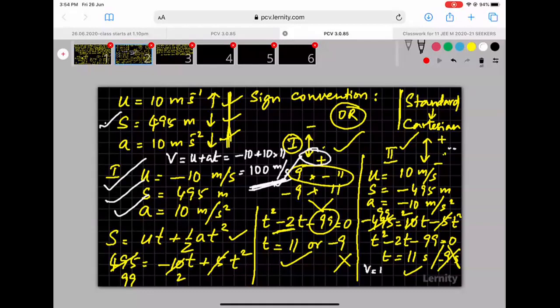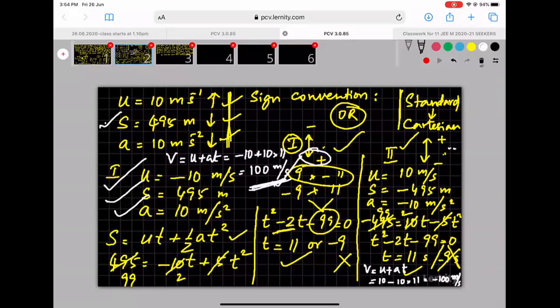if you use this convention, v is equal to u plus at, what do you think you will get? U is 10, a is minus 10 into 11 seconds. You will get minus 100 meter per second. Is this a wrong answer? V is equal to minus 100 meter per second. Is this a wrong answer?